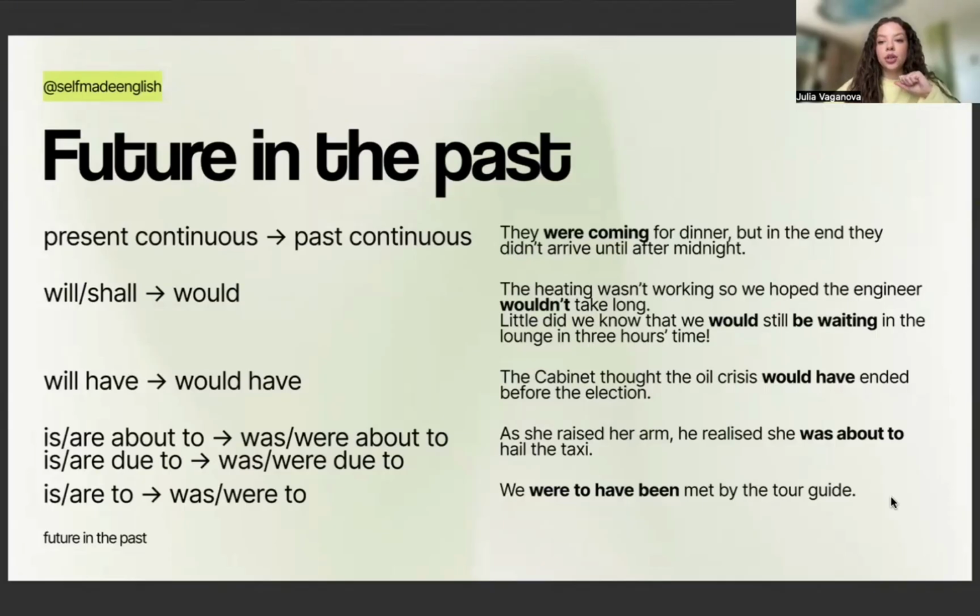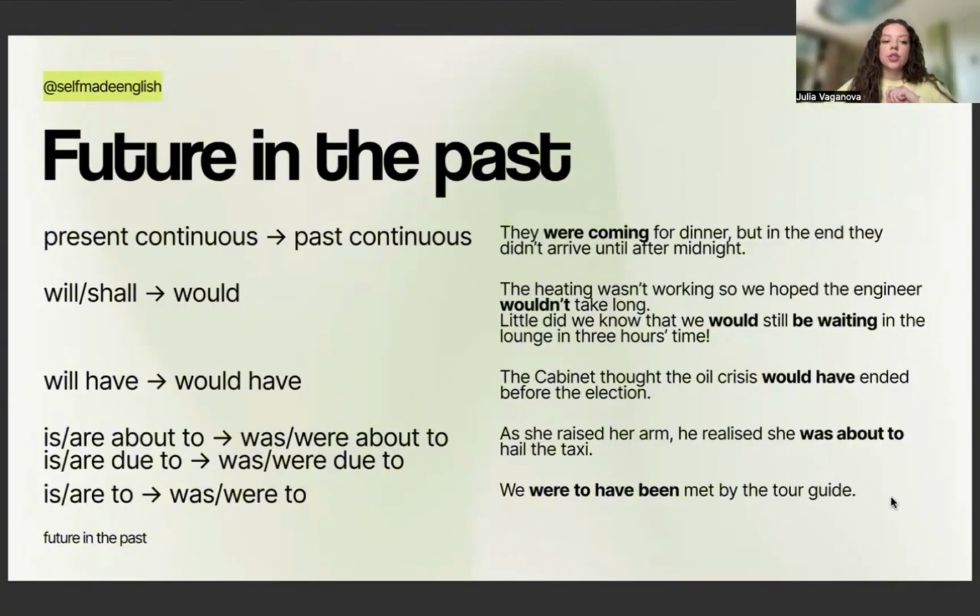The heating wasn't working, so we hoped the engineer wouldn't take long, right? Instead of will, we use would. Will have is turning into would have. The cabinet thought the oil crisis would have ended before the election, right? So would have ended is perfect infinitive, have ended. I described it in numerous videos about grammar, and please, you can watch those if you'd love to.